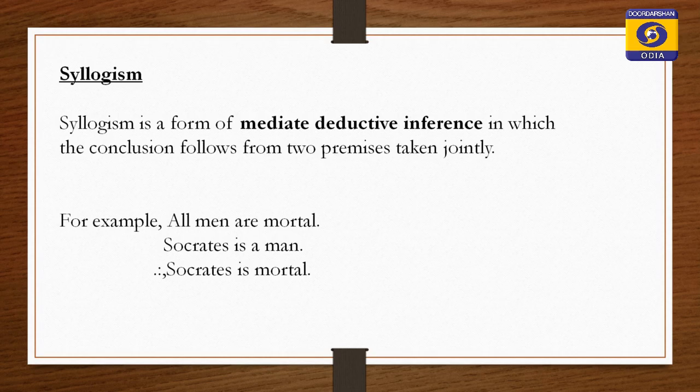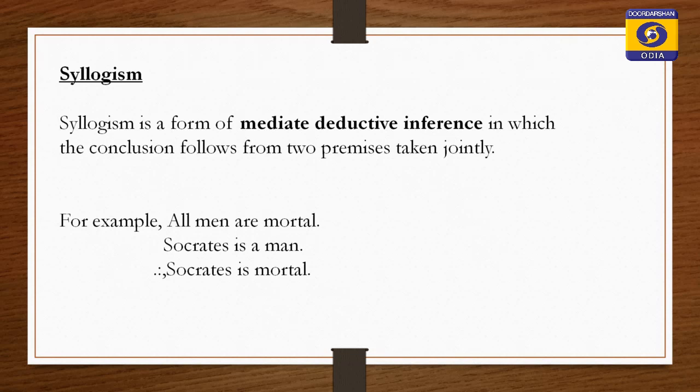Categorical syllogism means all 3 propositions are categorical propositions, means subject, predicate and copula. All 3 are categorical propositions and it contains 3 terms. Each term occurs twice in the argument. All men are mortal. Socrates is a man, therefore Socrates is mortal.